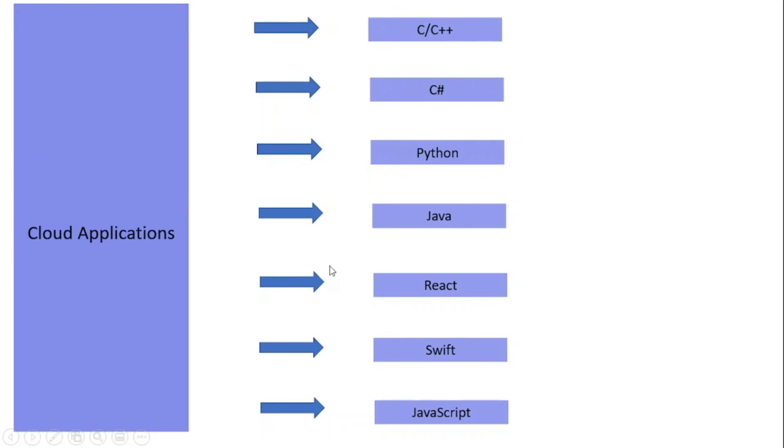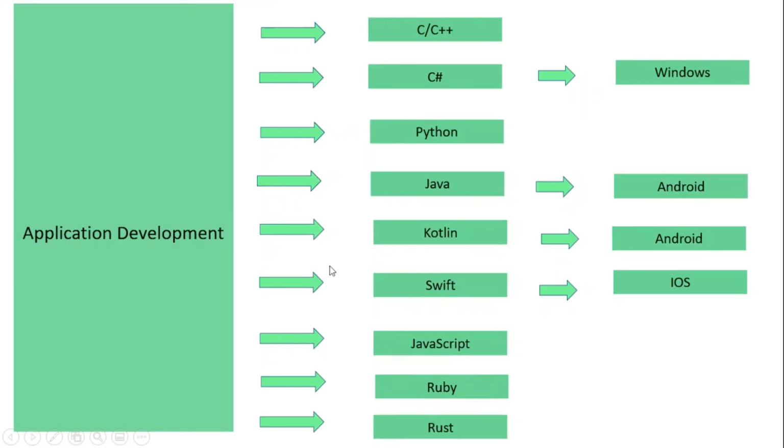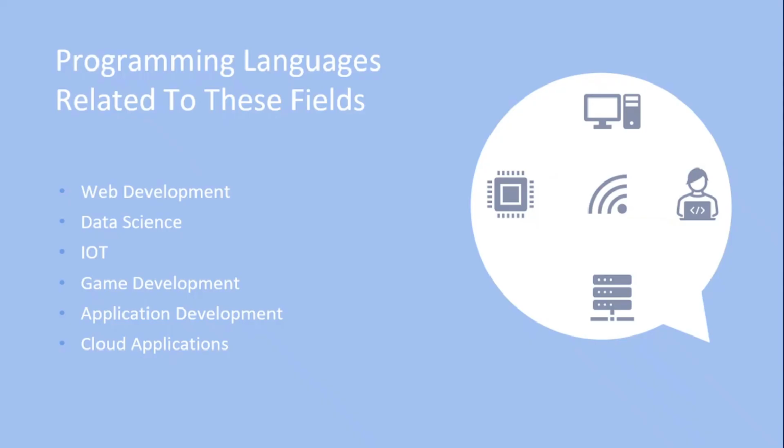So guys, this was a very short introduction of these fields here: web development, data science, IoT, game development, application development and cloud applications. Sorry, 6 fields here. So guys, if you are going to work in specific areas, then you also have to search on your own what kind of languages or techniques you can use for those areas.